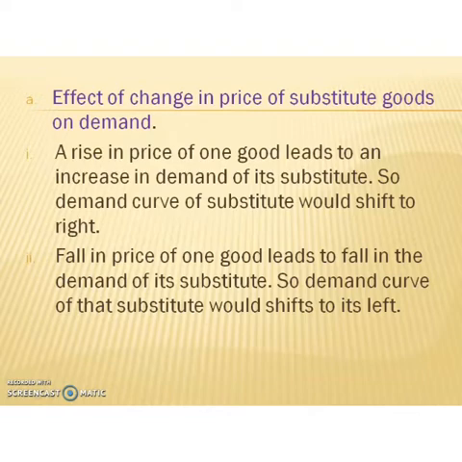That means the consumer will buy more coffee because its price has decreased. So the demand curve of tea would shift to its left. If the demand of tea decreases, the demand curve shifts left. So there is a leftward shift of the tea demand curve.